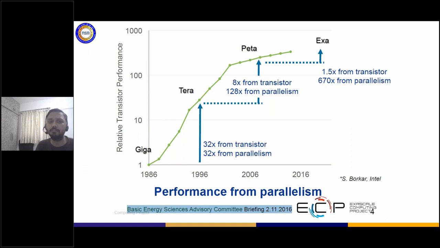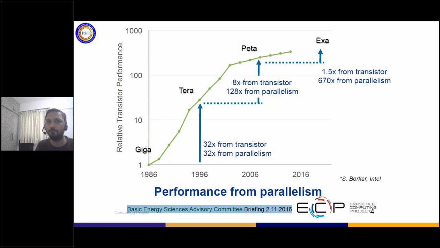In the earlier days, if I wanted to go from gigaflop to teraflop to petaflop to now exaflop systems, if I gave you a new card or a new processor, 32x would come from transistors and 32x would come from parallelism. That means I would add parallelism like OpenMP. Along with that, the transistors would help me in getting there.